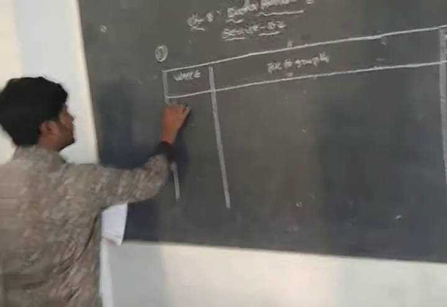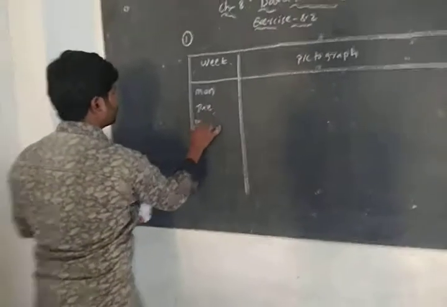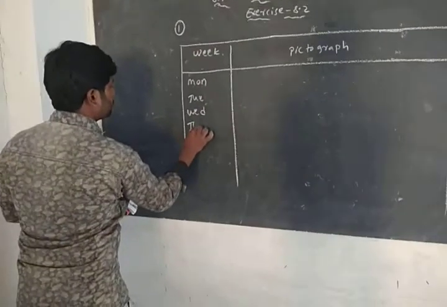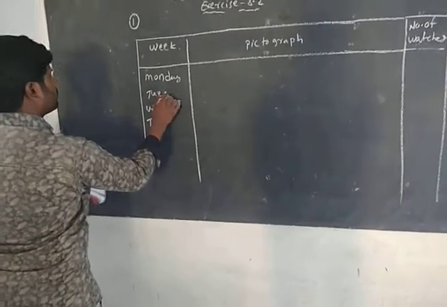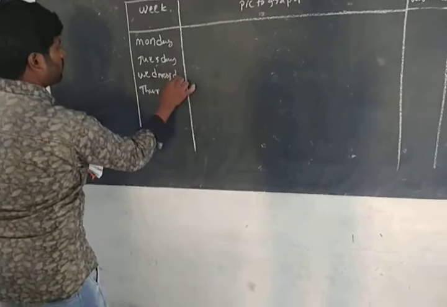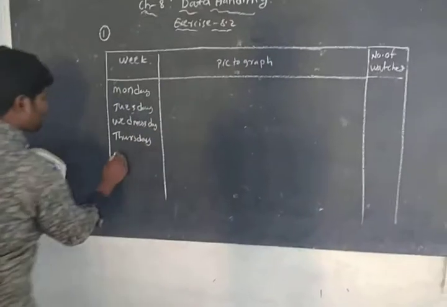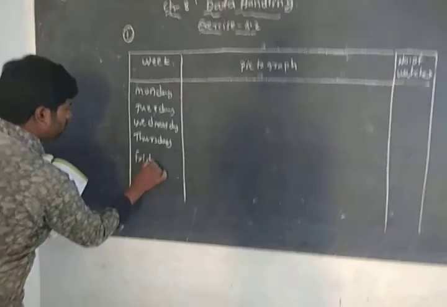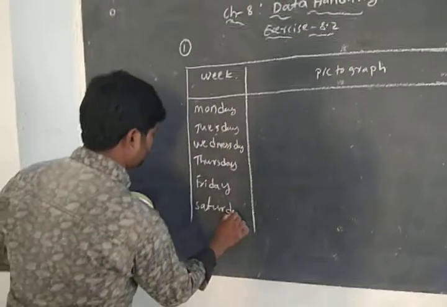The days are given like this. Monday, Tuesday, Wednesday, Thursday, Friday, Saturday. The days are given like this.